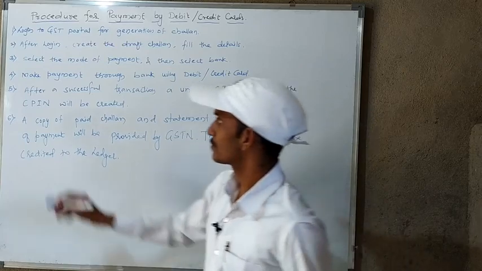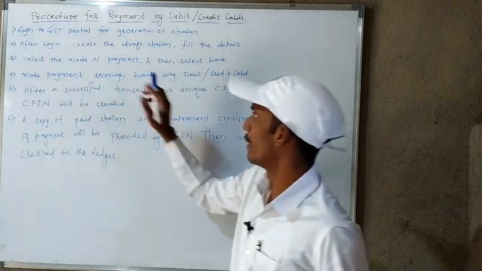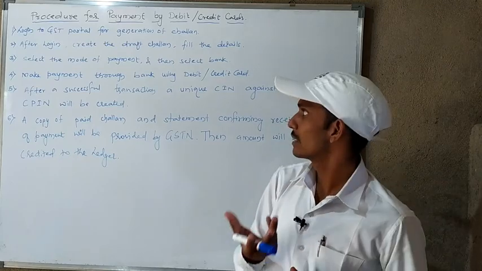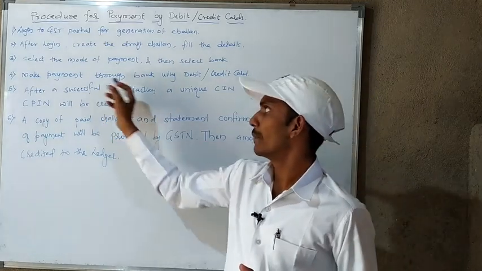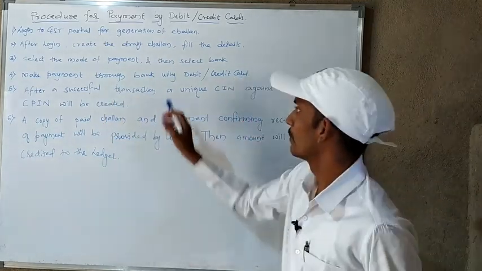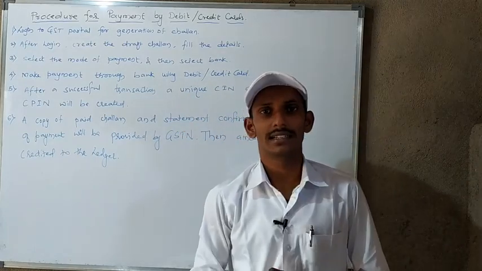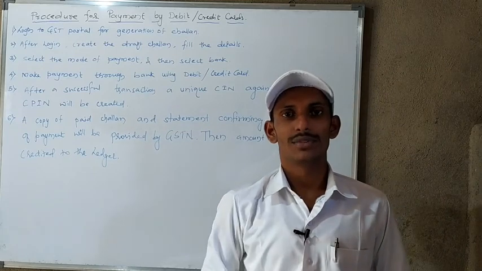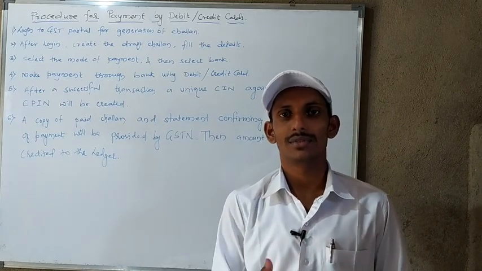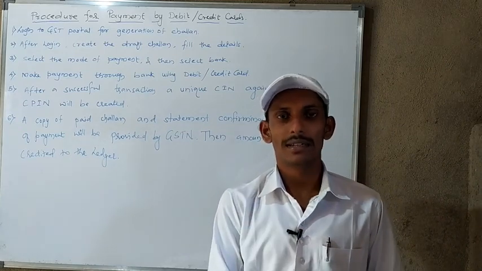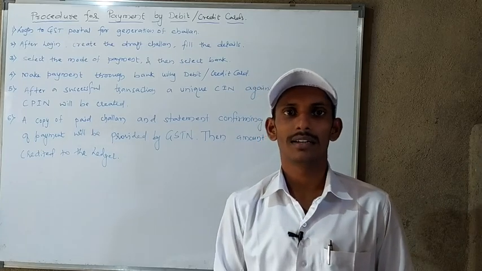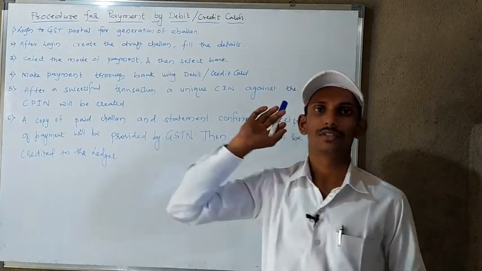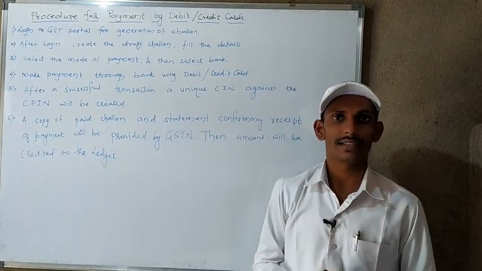After that, make payment through the bank. After selecting the option and the bank, you have to make payment through the bank by using the debit card or credit card, using the code, PIN number, and CVV number. You know the rest of the procedure.